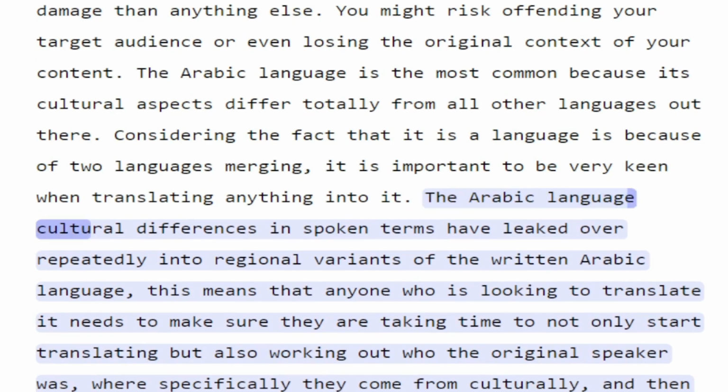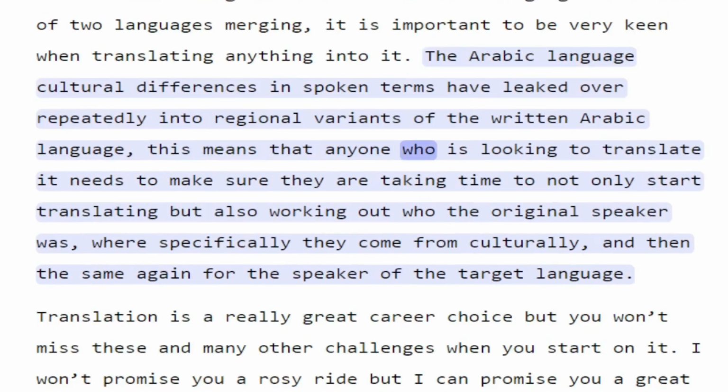The Arabic language's cultural differences in spoken terms have leaked over repeatedly into regional variants of the written Arabic language. This means that anyone who is looking to translate it needs to make sure they take time to not only start translating but also work out who the original speaker was, where specifically they come from culturally, and then the same again for the speaker of the target language.